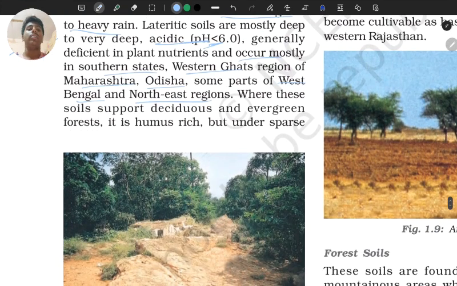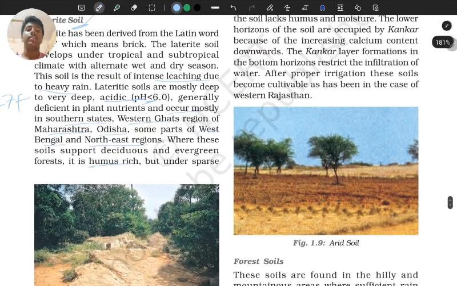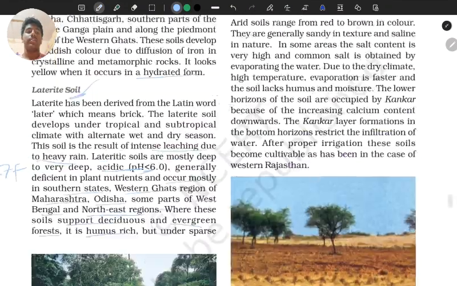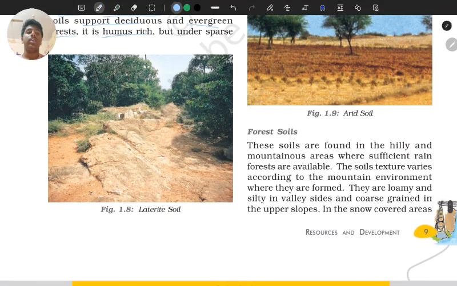Okay, and they are also rich in humus, right? And the soil supports deciduous and evergreen forests. Okay, यहाँ पर देख सकते एक पिक्चर दिया हुआ है लैटेराइट सॉइल का.